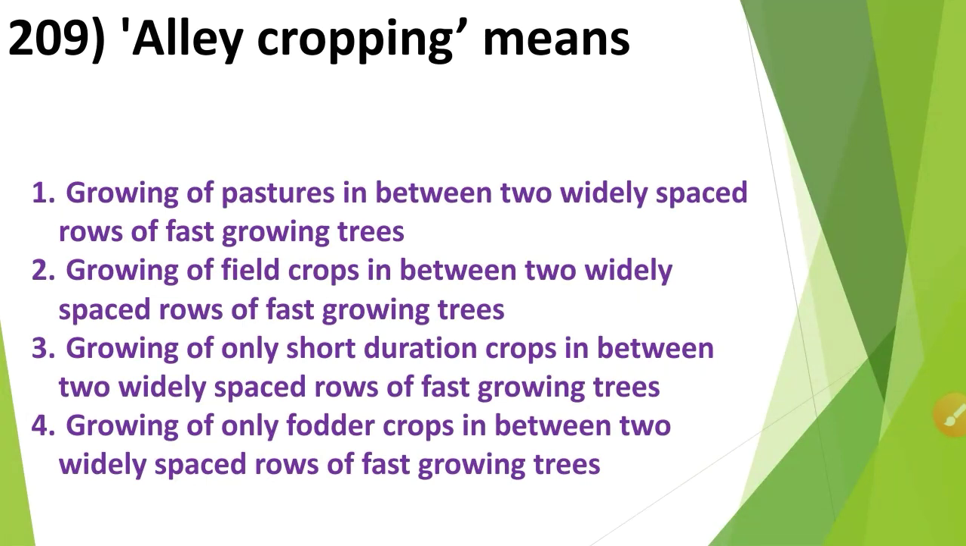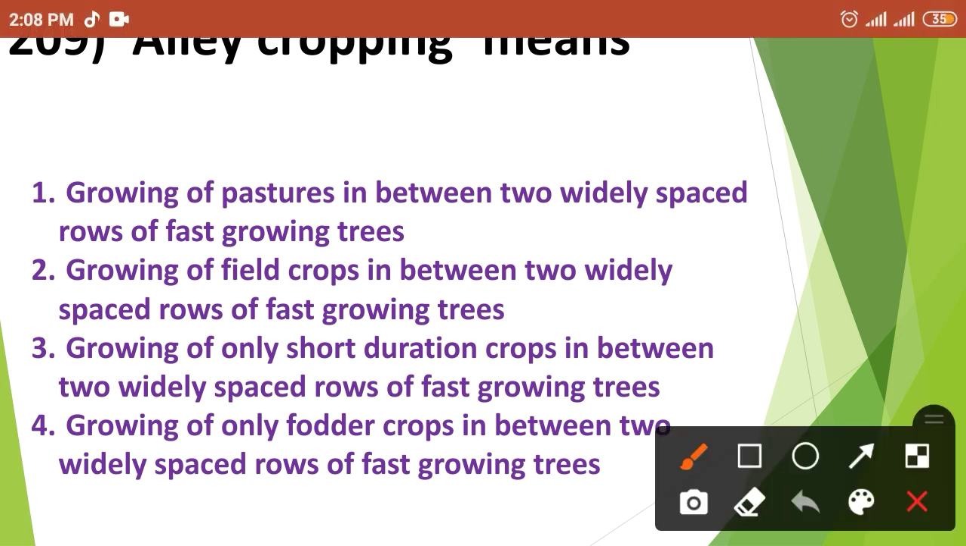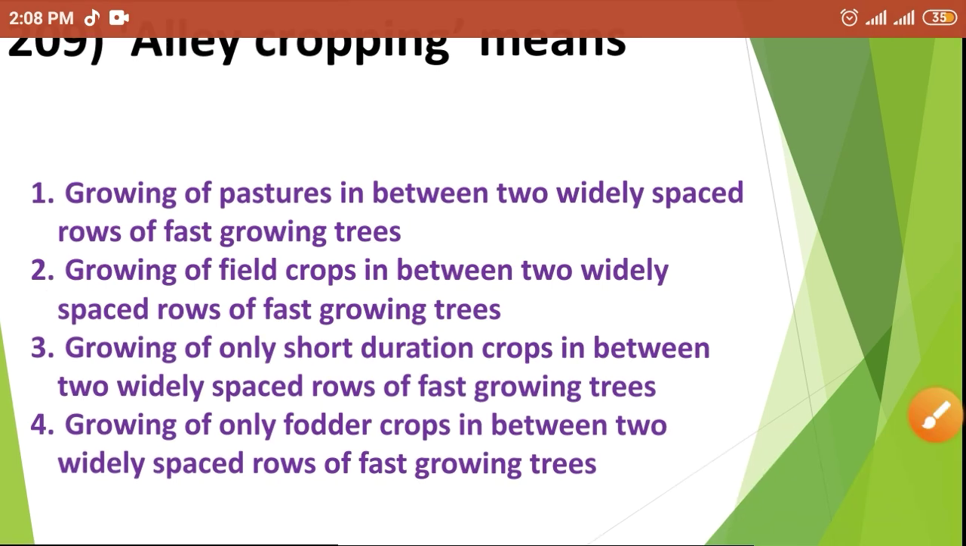Then next question. Alley cropping means: first option, growing of pastures in between two widely spaced rows of fast growing trees; second option, growing of field crops in between two widely spaced rows of fast growing trees; third option, growing of only short duration crops in between two widely spaced rows of fast growing trees; and fourth option, growing of only fodder crops in between two widely spaced rows of fast growing trees. So alley cropping means option number second, growing of field crops in between two widely spaced rows of fast growing trees.